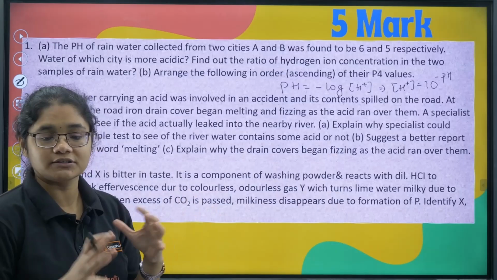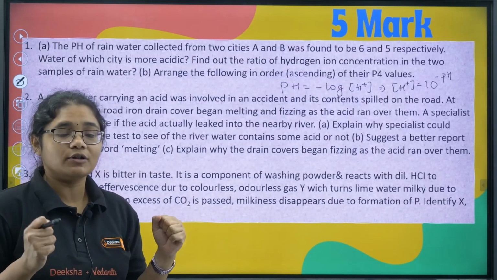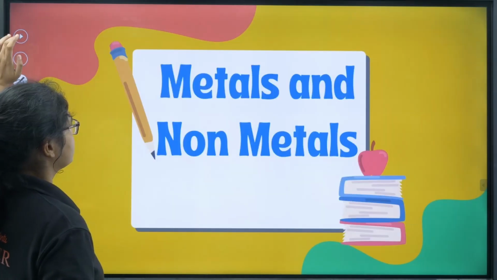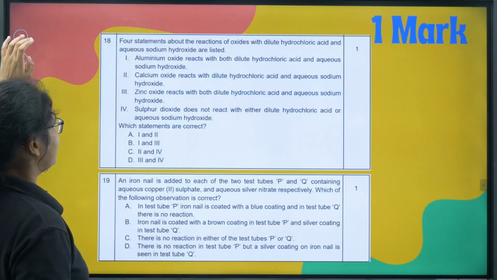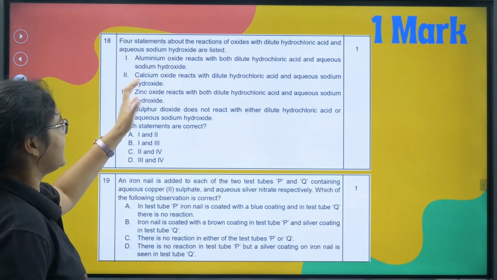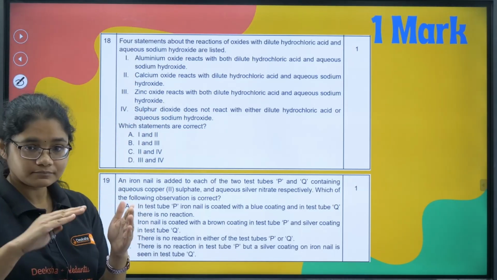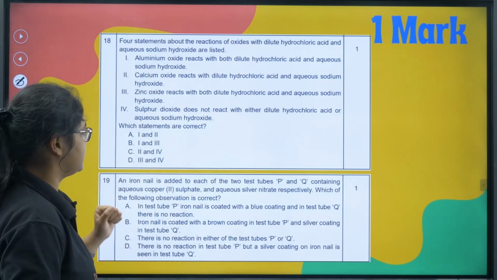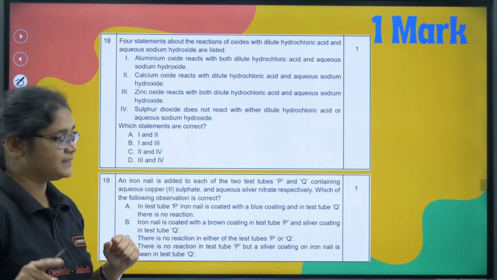So this part question is from salts, the type of salts, all the salts composition, reaction you should remember, so that you can answer this question. Moving to the next chapter, metals and non-metals. So here you can see this is the question from the reactivity series, which can react with what, which can replace what. So that is the first question in the sample paper of 25-26.